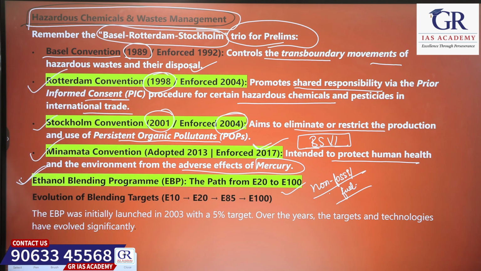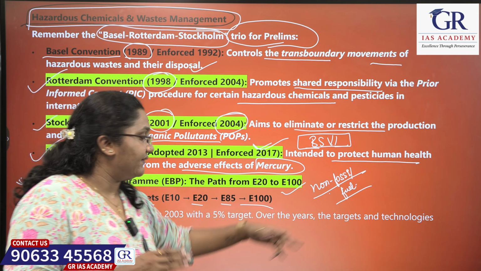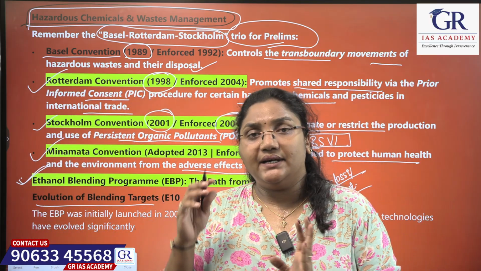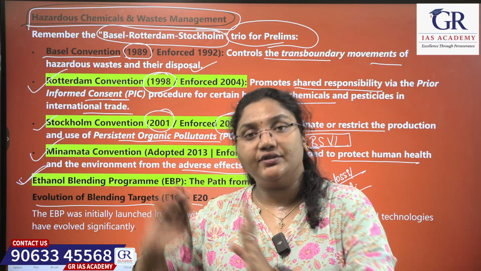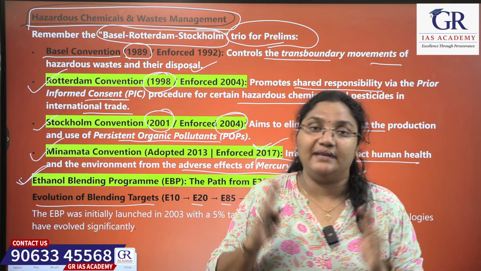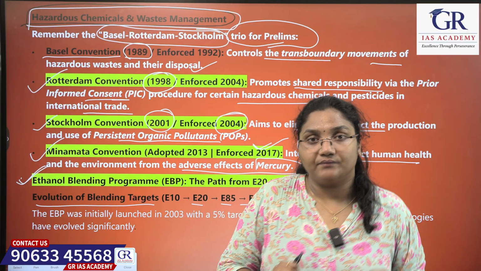Okay, see. Evolution of blending targets from E10 to E20, E85 and E100. What is E10? E10 is basically nothing but the blending of 10% of ethanol in 90% of petrol. In the same way, E20 is blending of 20% of ethanol in 80% of petrol. Okay.